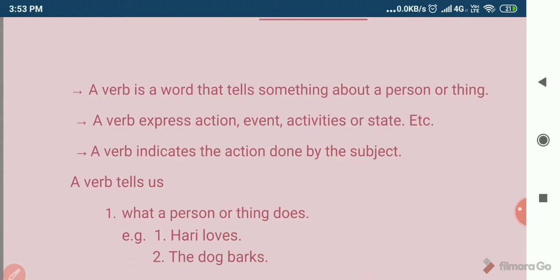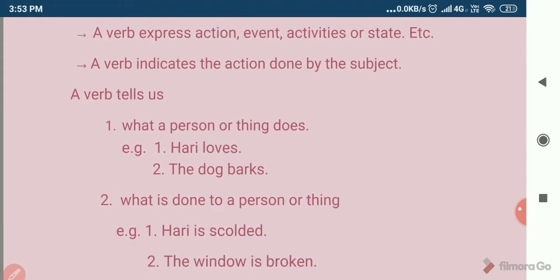For example, Hari loves. In this sentence, the verb loves tells us what action the subject Hari does. The dog barks. Barks is the verb that tells us the action of the dog.